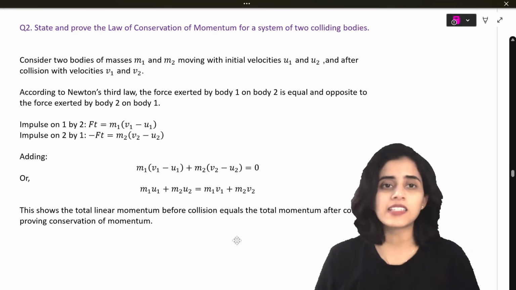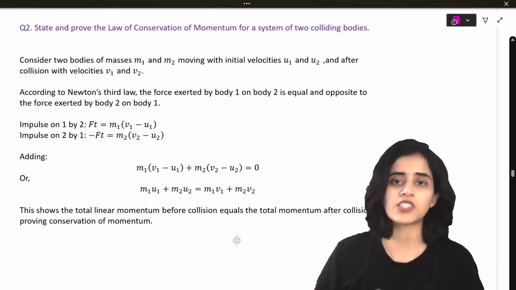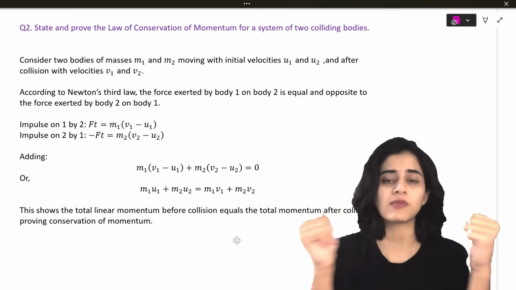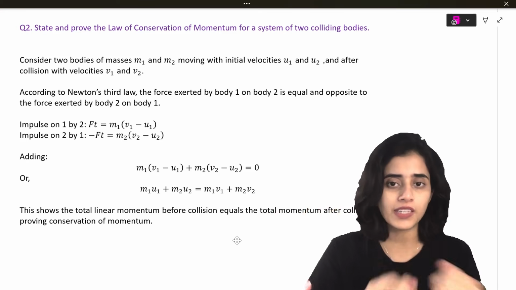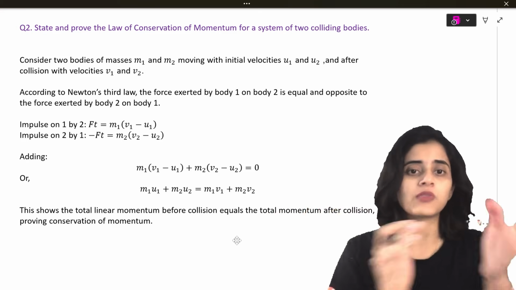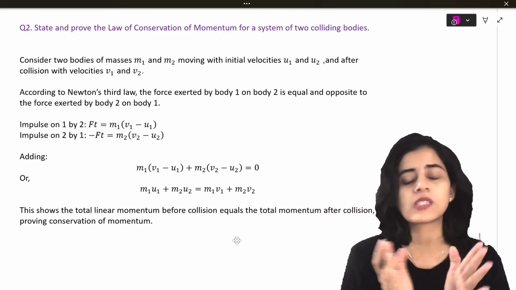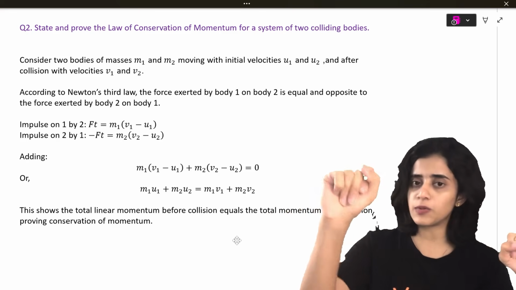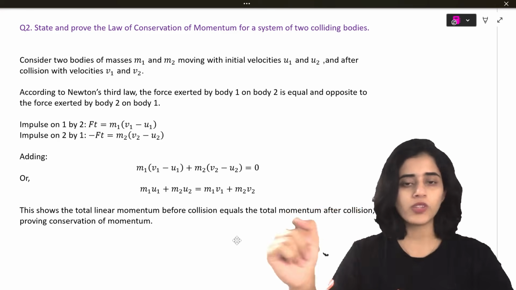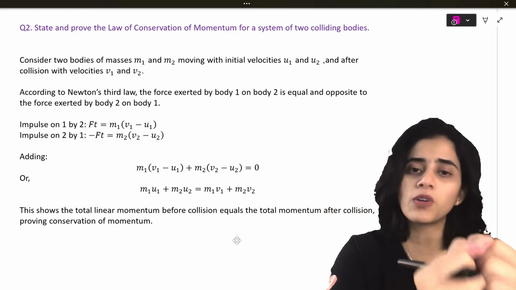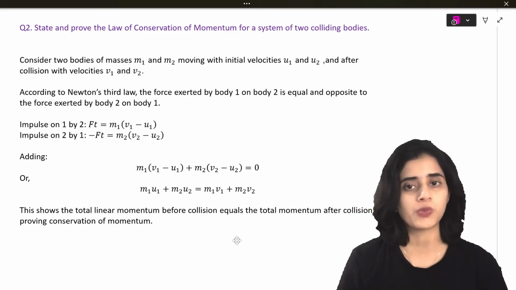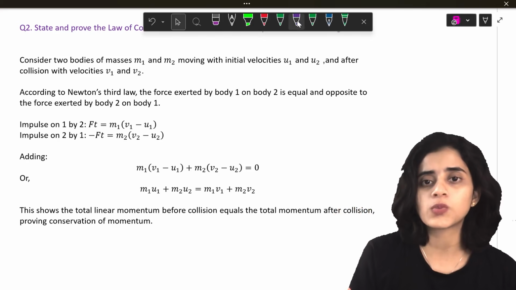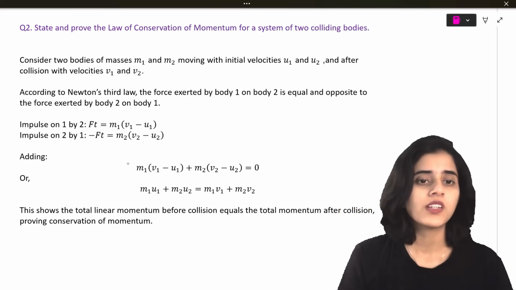Okay. State and prove law of conservation of momentum for a system of two colliding bodies. Okay, so you have two bodies, they come together, they collide. We have to find out the conservation of momentum. So what we have to prove is these two bodies, initially this has momentum P1, P2, they come together. Total momentum should be also the same as P1 plus P2. That's all. Okay, that's what we have to prove.